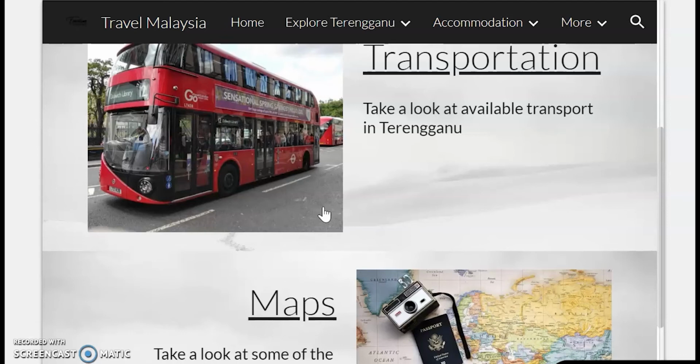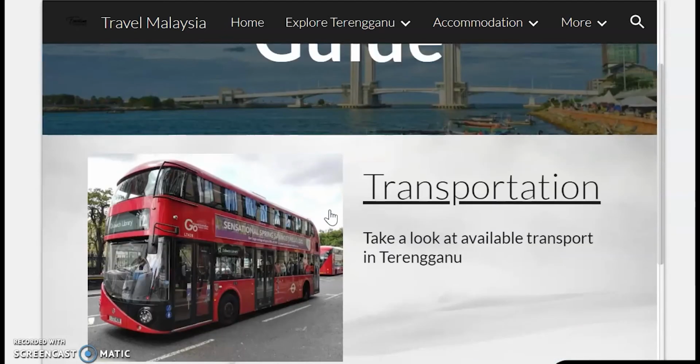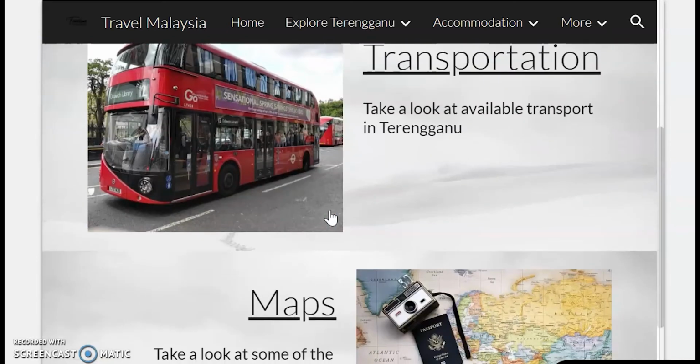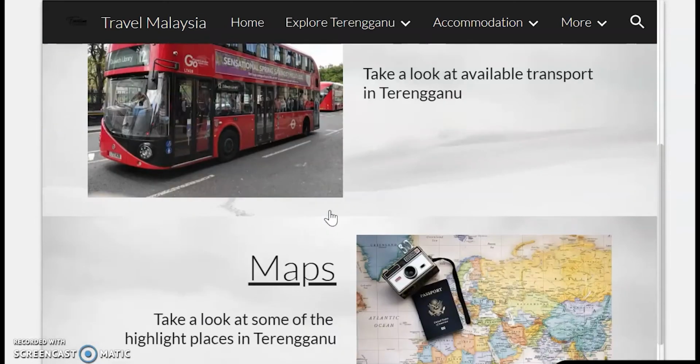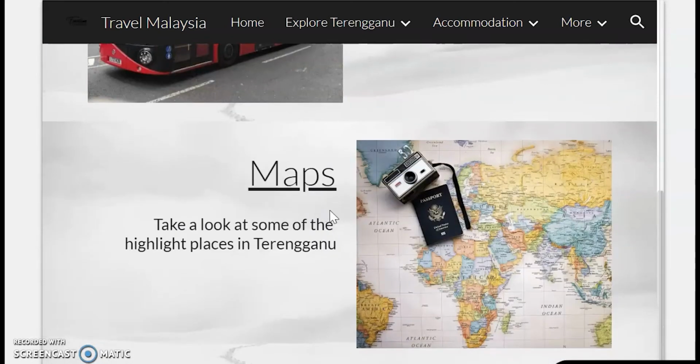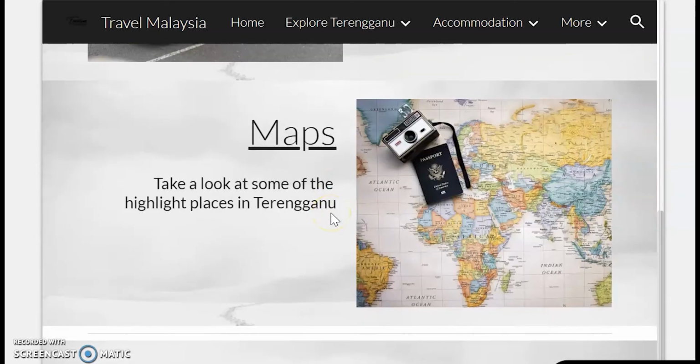The first sub page is for transportation lines and their availability in Terengganu. This will help people navigate better. The second page is the maps and guide page. It is intended to help people identify the locations and understand the layout better.